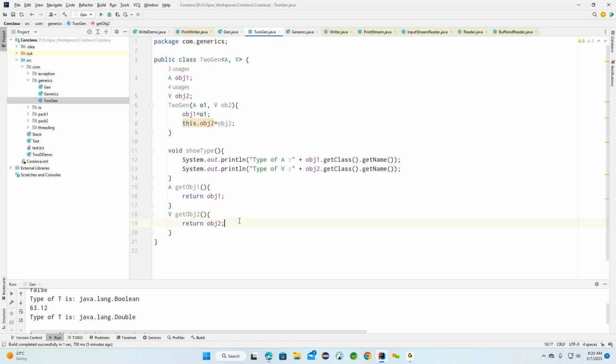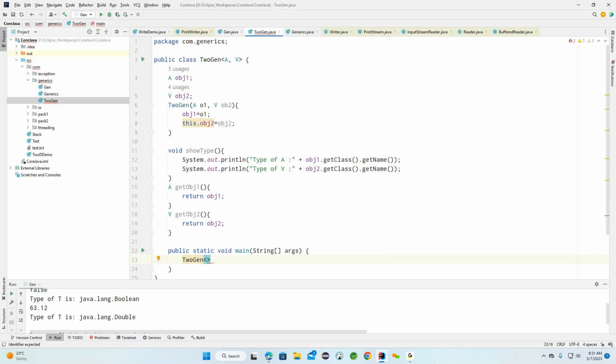Now after this, I'm going to use the main method. Under this main method, we need to create an object here. What object do I want to create? Two generic object. Inside this two generic object, we need to provide the two types here. What are the two types we can provide? The first one is A. A is nothing but the first type parameter.